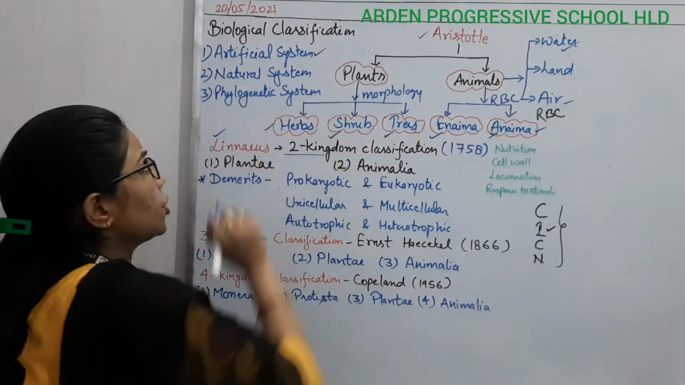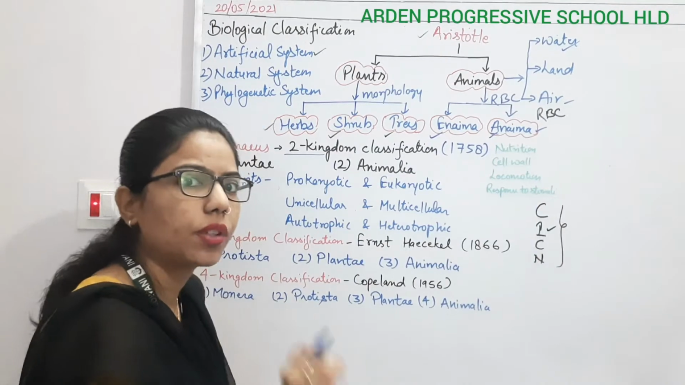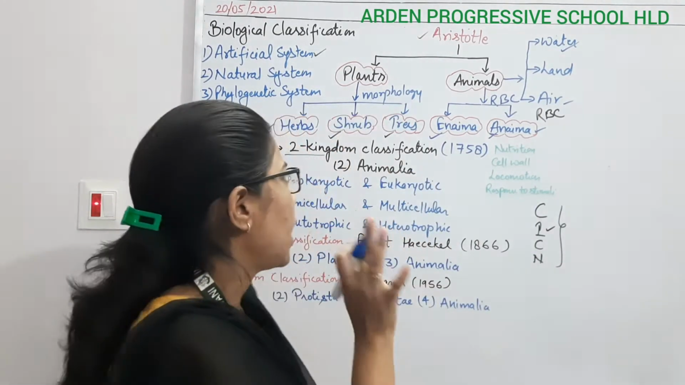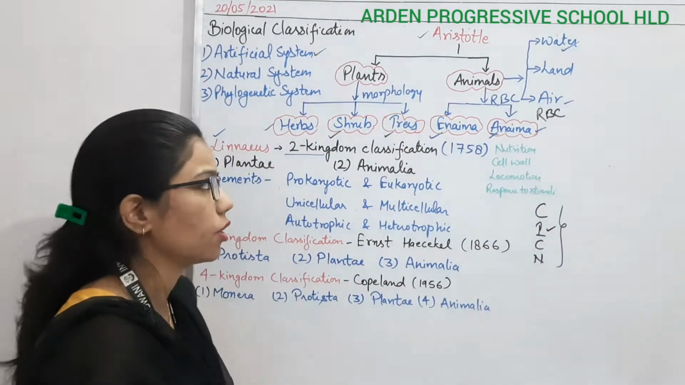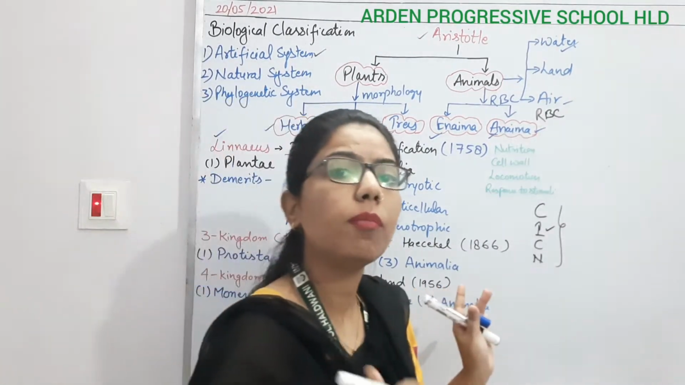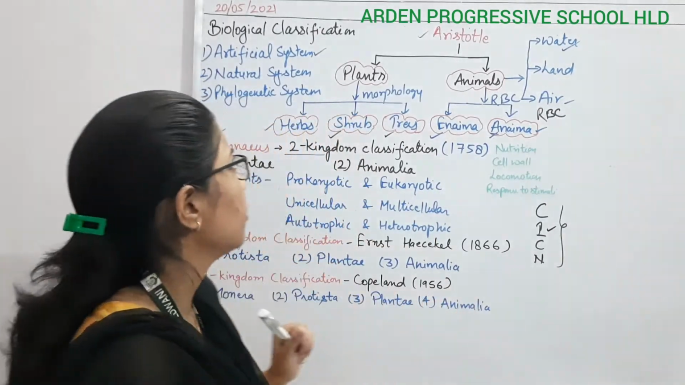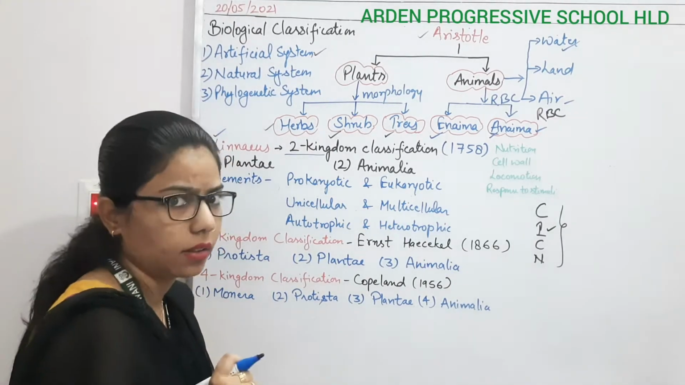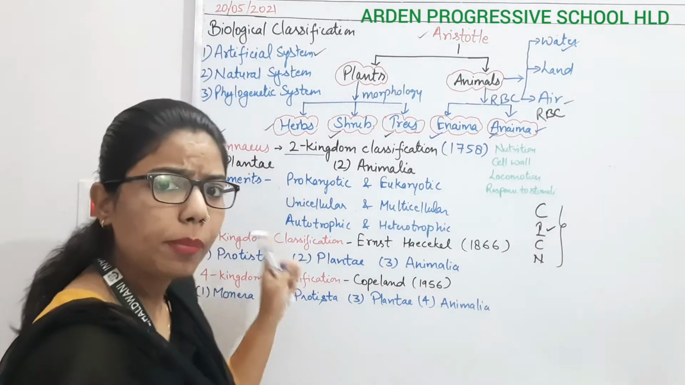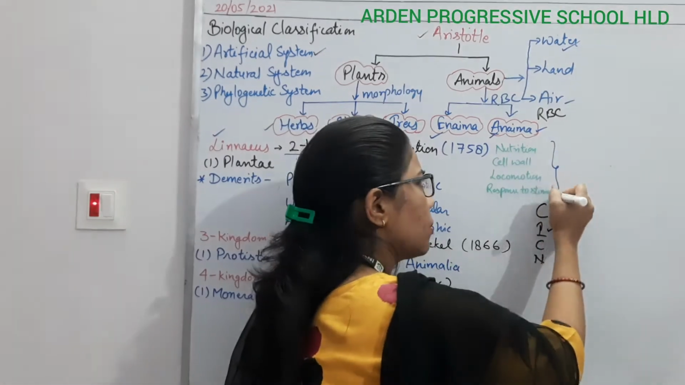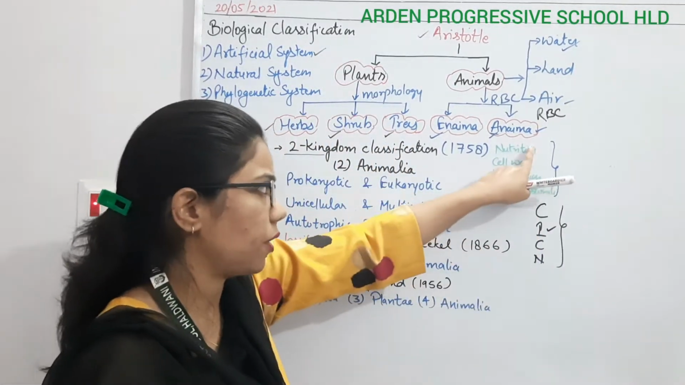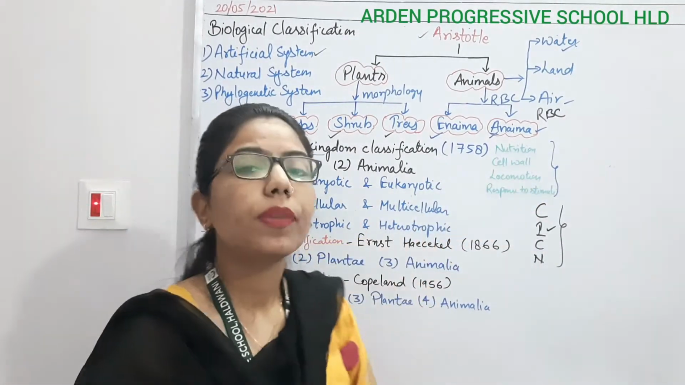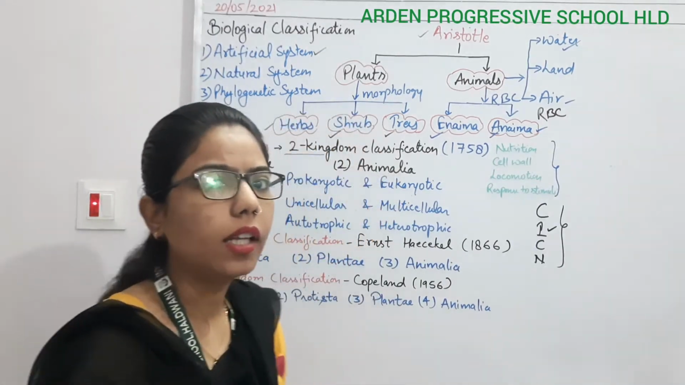It is an artificial system of classification in which only gross morphological characteristics were studied, right? As we move towards the two kingdom classification, we are considering some more characteristics. So we call it the natural system of classification, because now we are considering some natural things. The bases on which the two kingdom classification was done are nutrition, cell wall, locomotion, and response to stimuli. One by one we will understand how they are different.